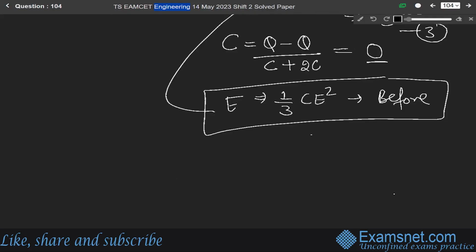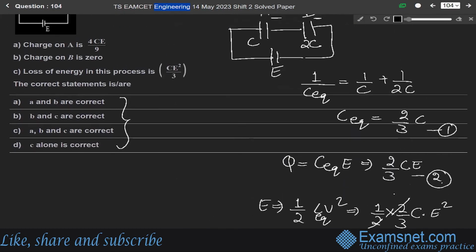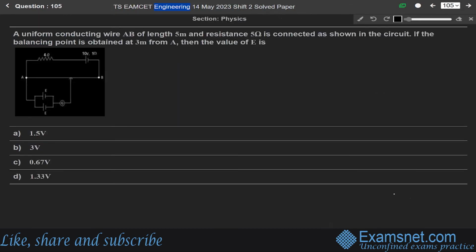So among all these statements, the second and third are correct, meaning the charge on B is 0, and the third one is that the loss of energy in the process is 1 by 3 C E square. So these two statements are correct. So for this, option B, that is B and C are correct, is the correct answer. Now next question 105.